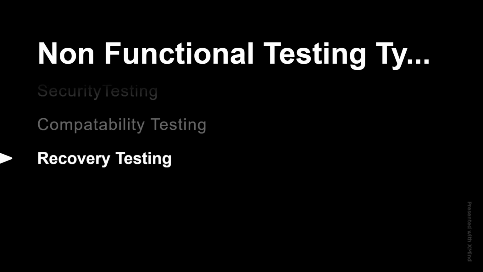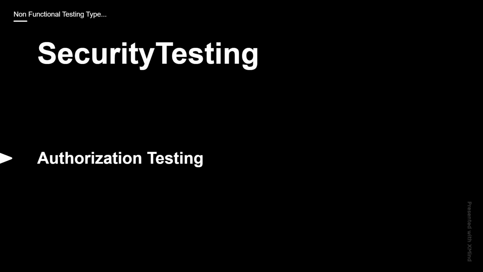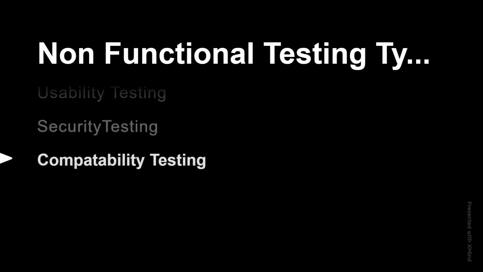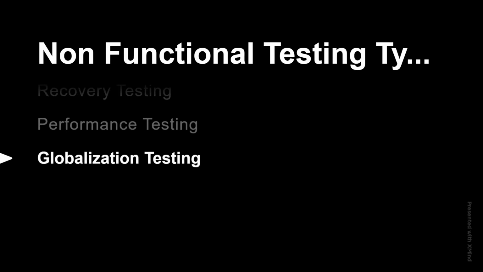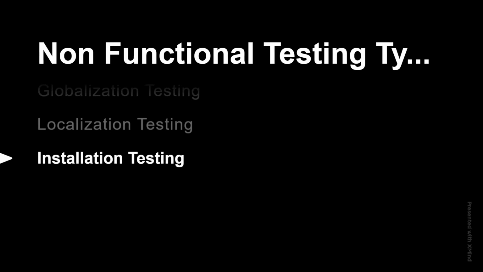After that we discussed non-functional testing types such as UI testing, compatibility testing, usability testing, authorization testing, security testing, authentication testing, recovery testing, performance testing, globalization, localization, installation, and uninstallation testing. These all come under non-functional testing types.